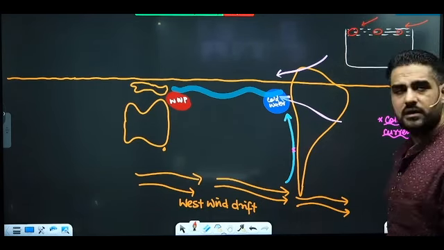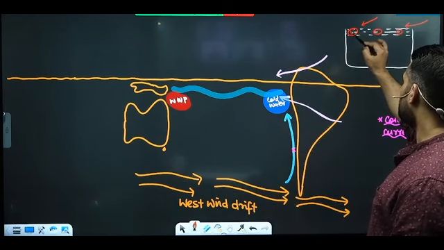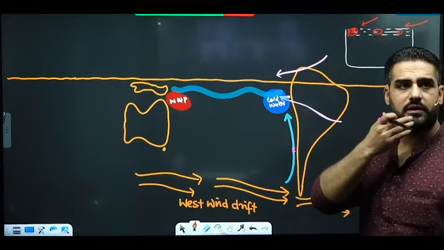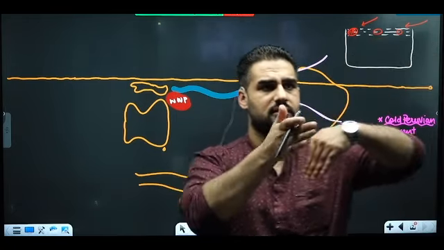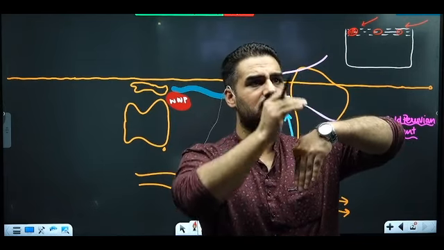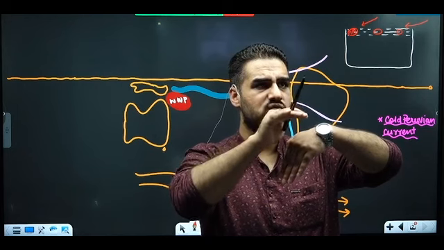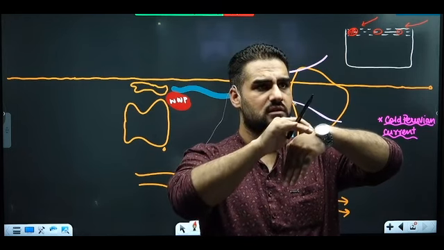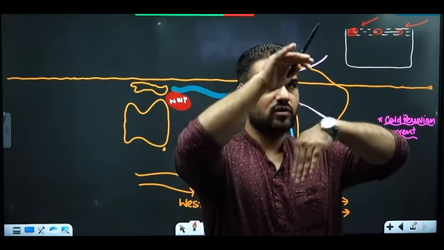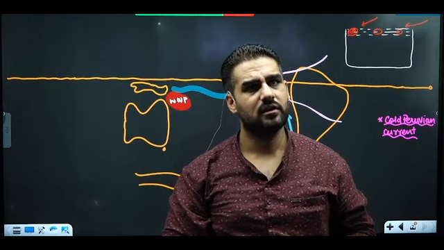Onshore. Am I clear? So on this part, what will happen to the warm water? It will accumulate, like this. There will be accumulation of warm water. What will happen to sea level? It will rise. As the accumulation of warm water is there, can I say this warm water exerts some pressure? So will warm water move upward or try to move downward? Downward. Can I call it downwelling?